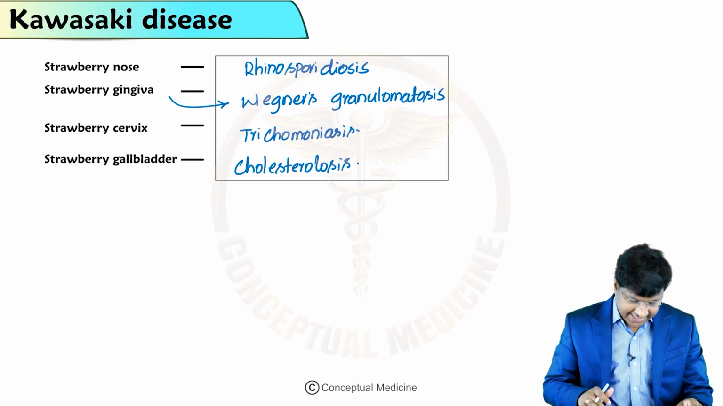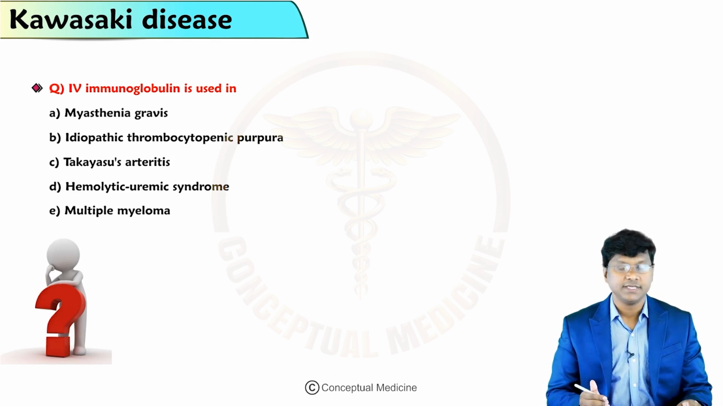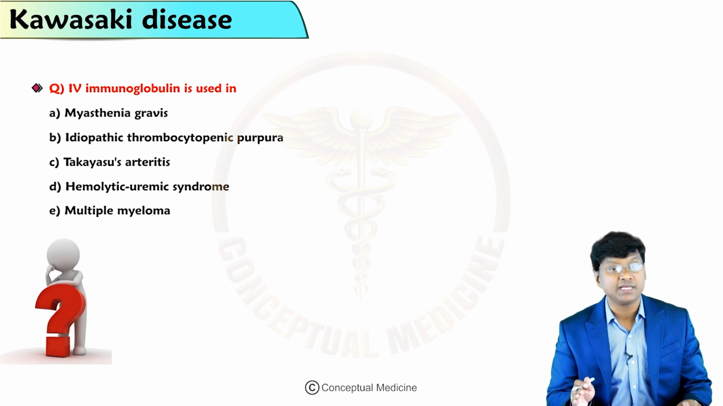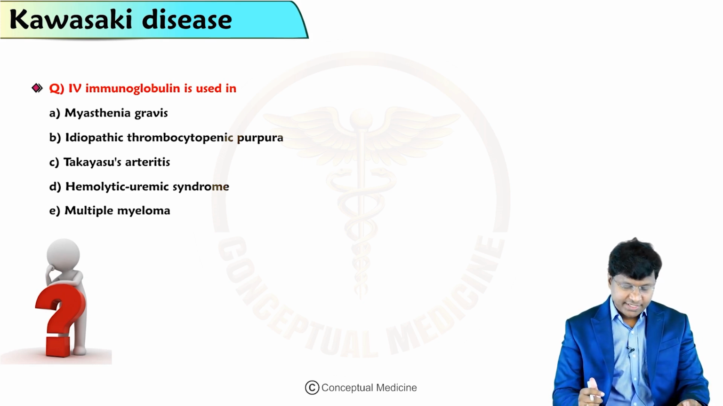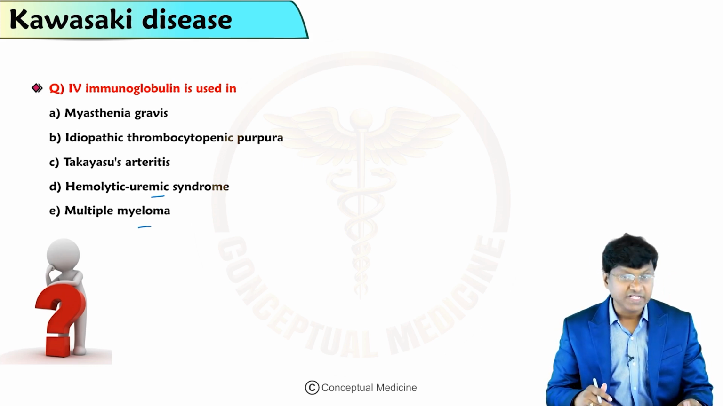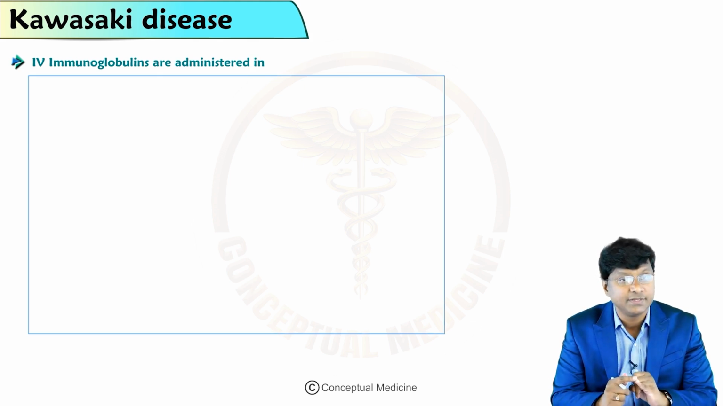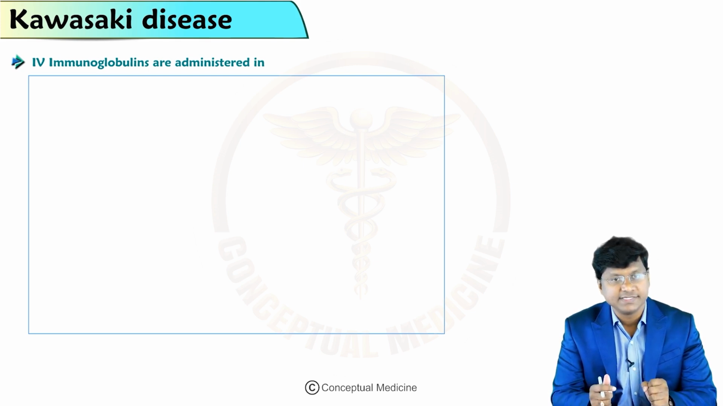Now, I told you about intravenous immunoglobulin. That is the drug of choice in case of Kawasaki. But let me tell you, intravenous immunoglobulin is used in multiple other clinical scenarios, such as myasthenia gravis, idiopathic thrombocytopenic purpura, Takayasu, hemolytic uremic syndrome, and multiple myeloma. Let me give you the list of conditions where we use this IVIG. Basically, IVIG will prevent immune complex formation, or prevent the action of antibodies in the development of the disease.